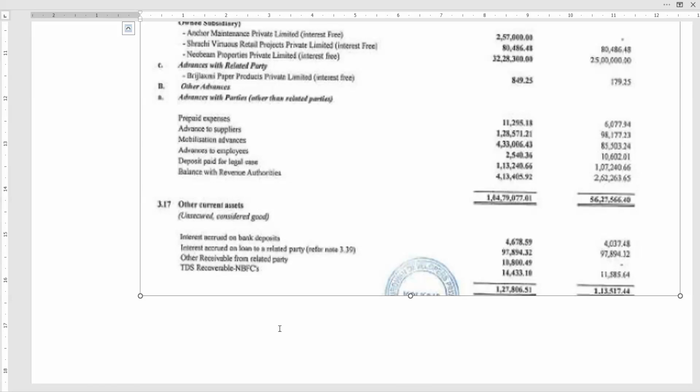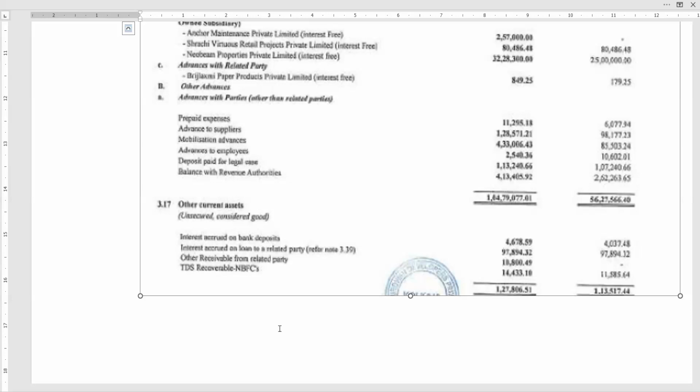Apart from that, they would have paid the TDS also. Otherwise, it will become non-compliance. Then it will not be allowed as deduction under the Income Tax Act, 30% of the total expenditure. All these things will come. So this is my assumption. I do not know. I have not seen their books. I am just telling you.